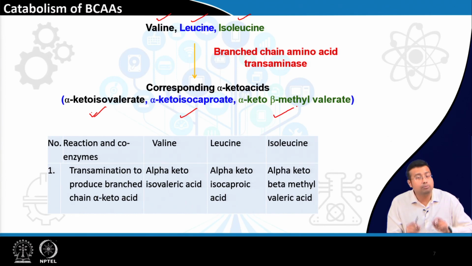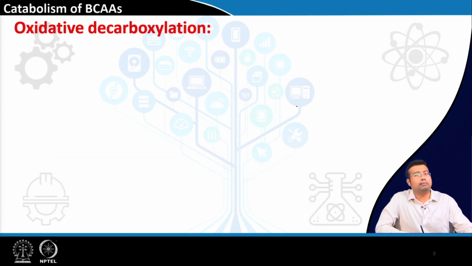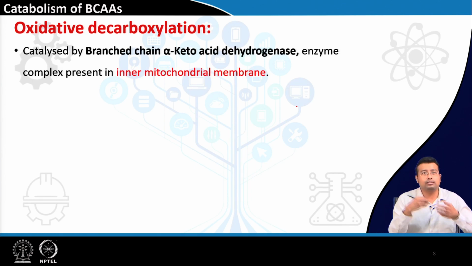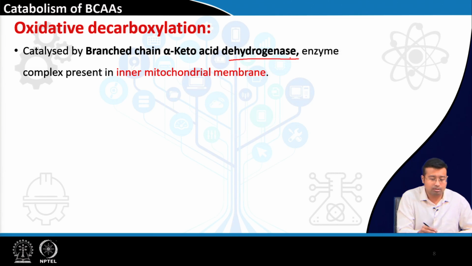these specific names, because the most important things to remember in this branched chain amino acid metabolism are the enzymes. After the first step of transamination, the second common step was oxidative decarboxylation. It takes place with the help of an enzyme, dehydrogenase, acting on branched chain keto acids because keto acids are produced in the earlier step. So, this is known as branched chain keto acid dehydrogenase.